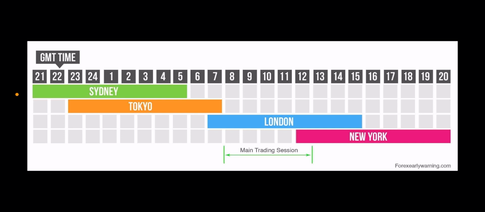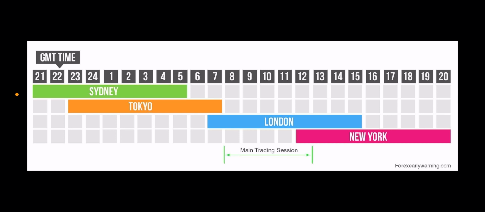So there is the Sydney session, there is the Tokyo session, which is also known as the Asian session, there is the London session, and there is the New York session, right? The Sydney session is for those that are in Australia. This is when news concerning Australia comes out. The Tokyo session is for those in the Asian region. This is where news concerning China, Japan, and all the other countries comes out, right?